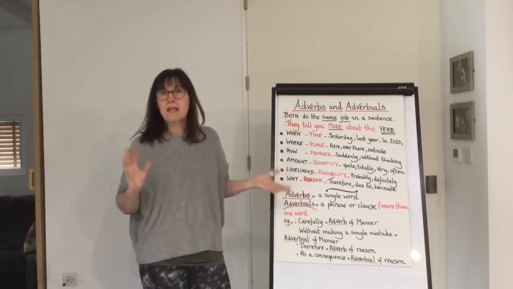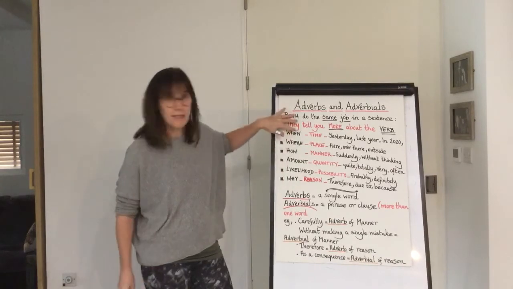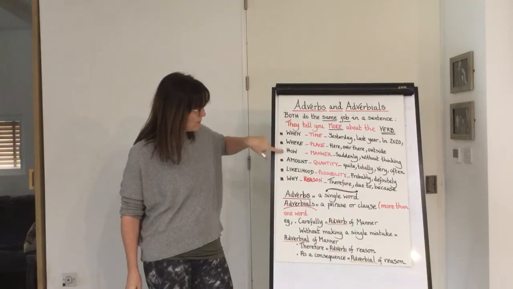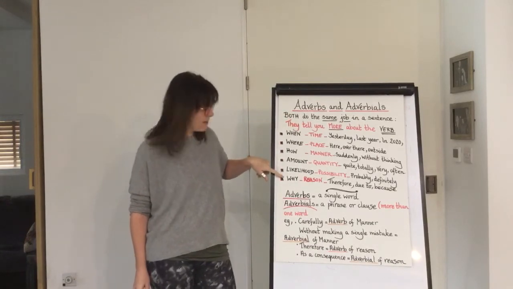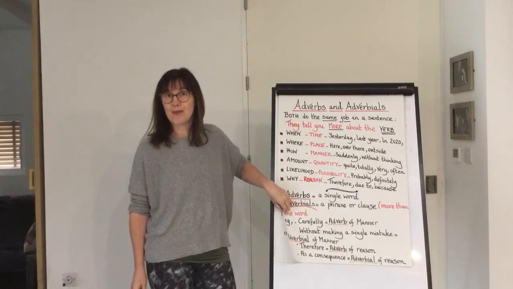Okay, so hopefully you understand from this that they do the same job. They add information to the verb. There are 6 main types, and there's the difference between an adverb and an adverbial.